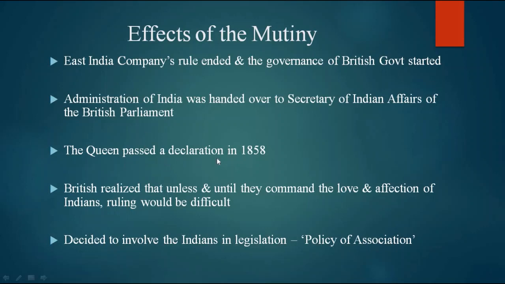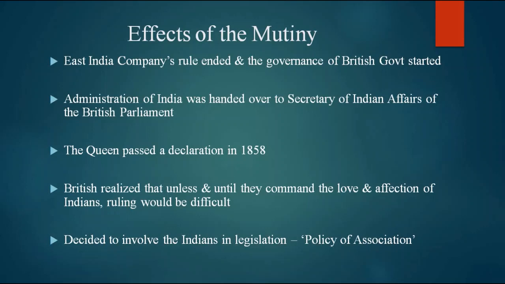The Queen passed a declaration in 1858. That is what we call the Magna Carta, the Queen's Proclamation. The British realized that unless they commanded the love and affection of Indians, ruling would be difficult. Without winning the hearts of the Indians, it is not possible to rule India. Going against the Indians' will and wish, it is not possible to rule.